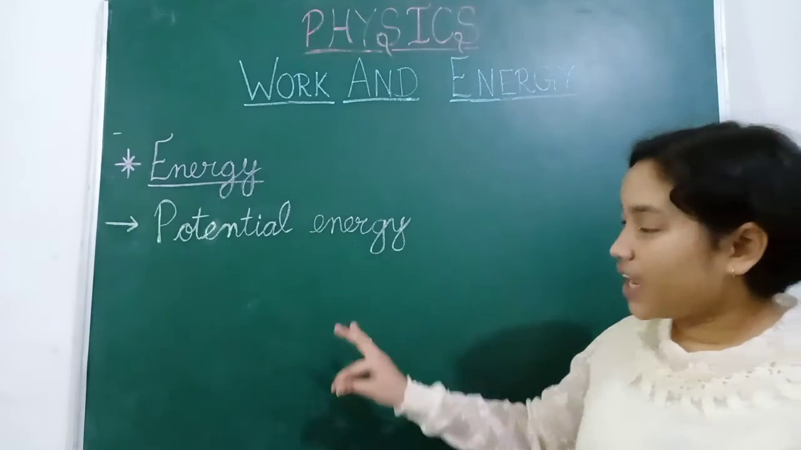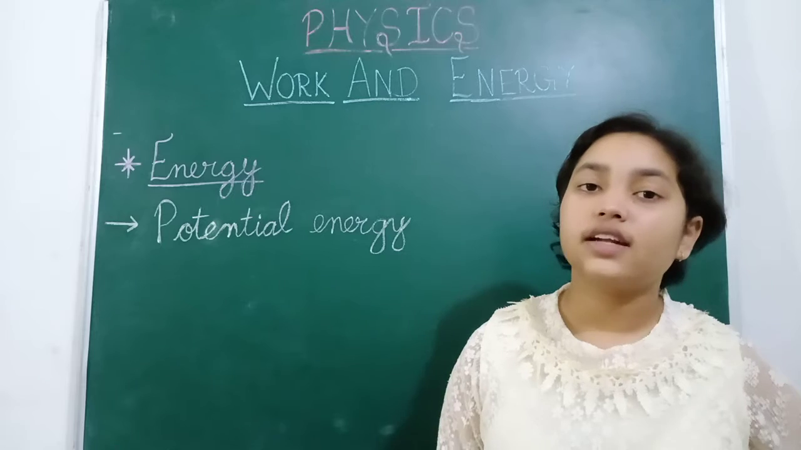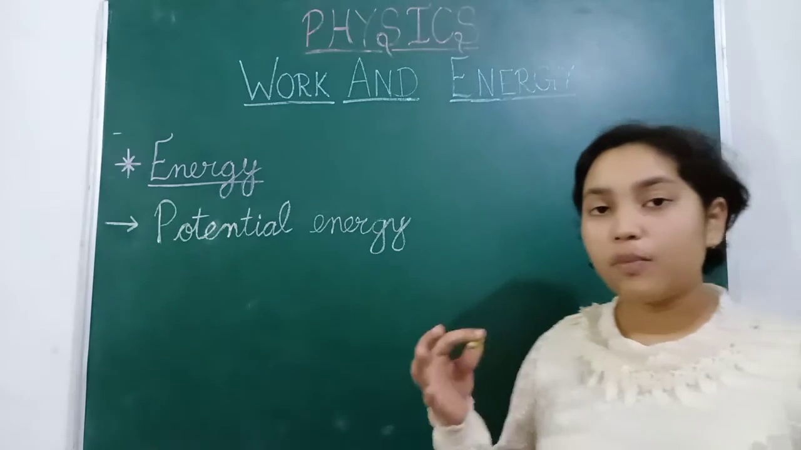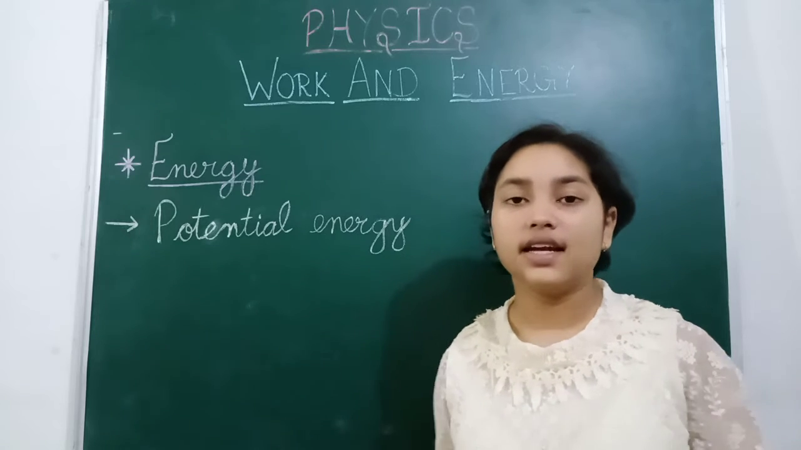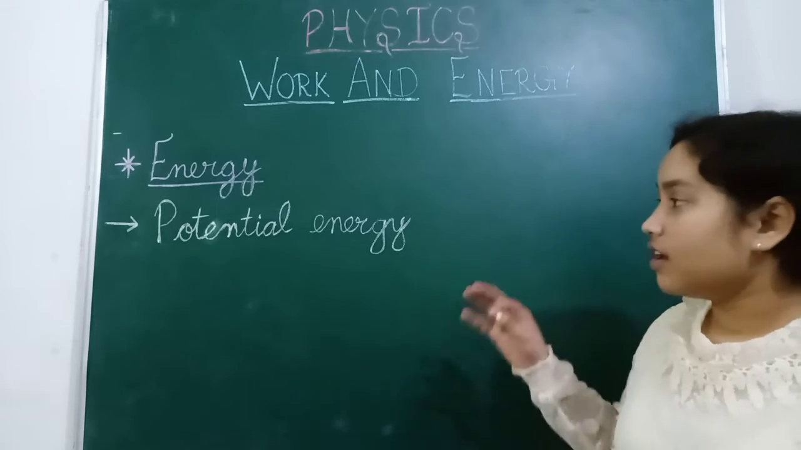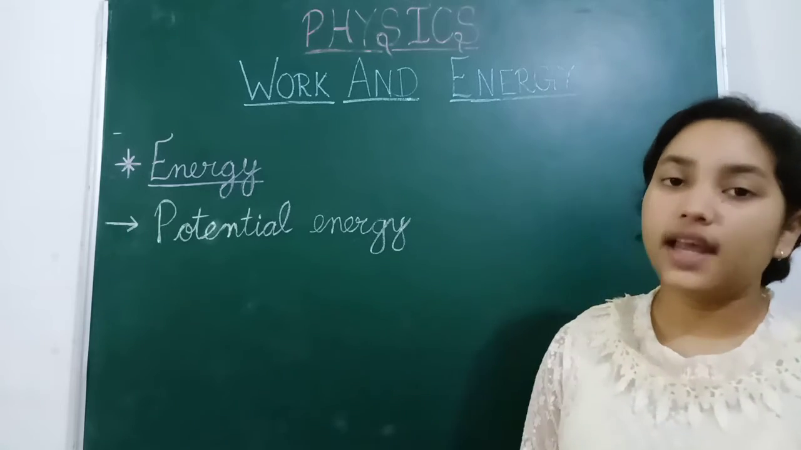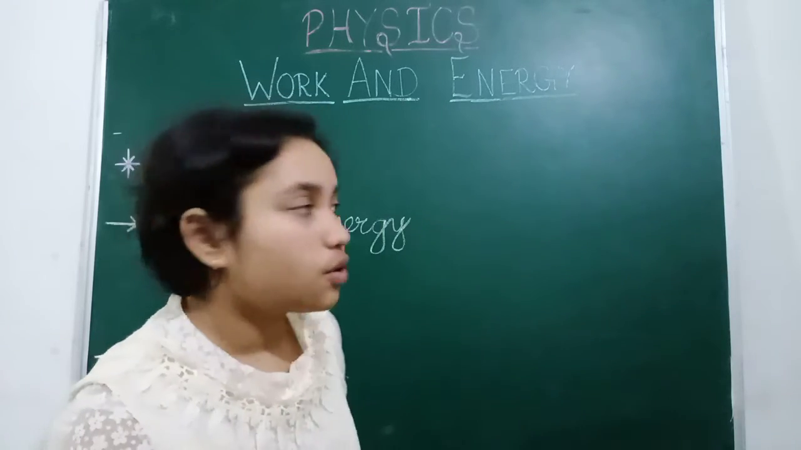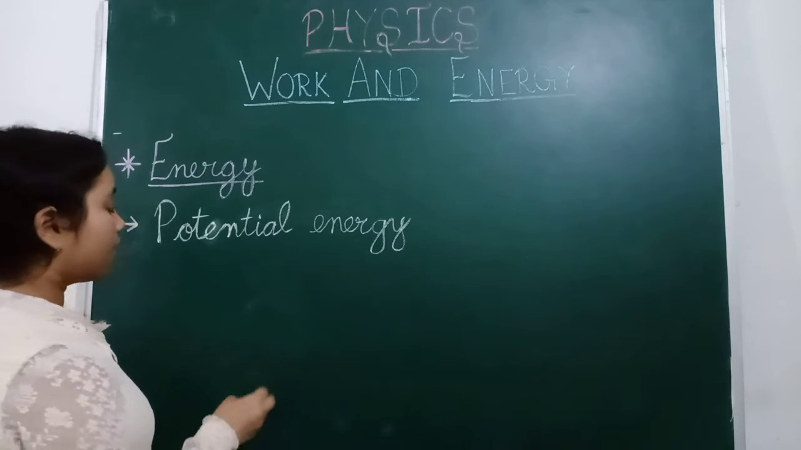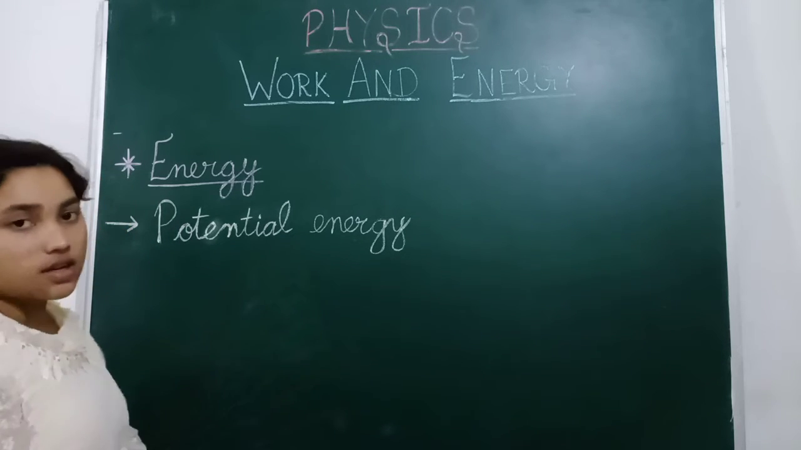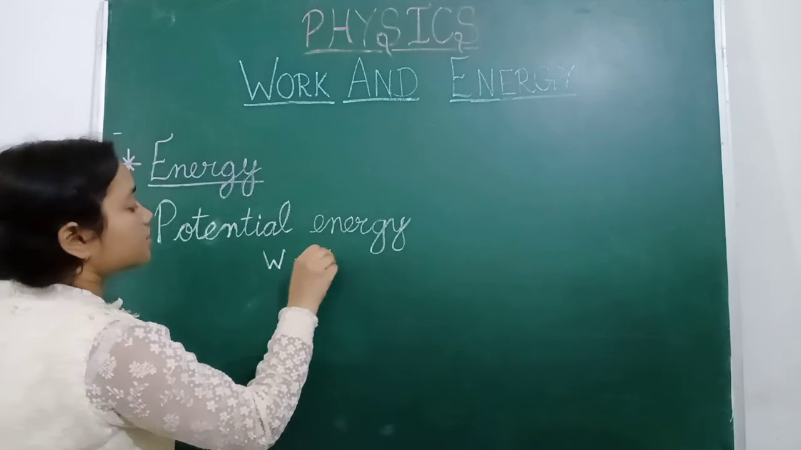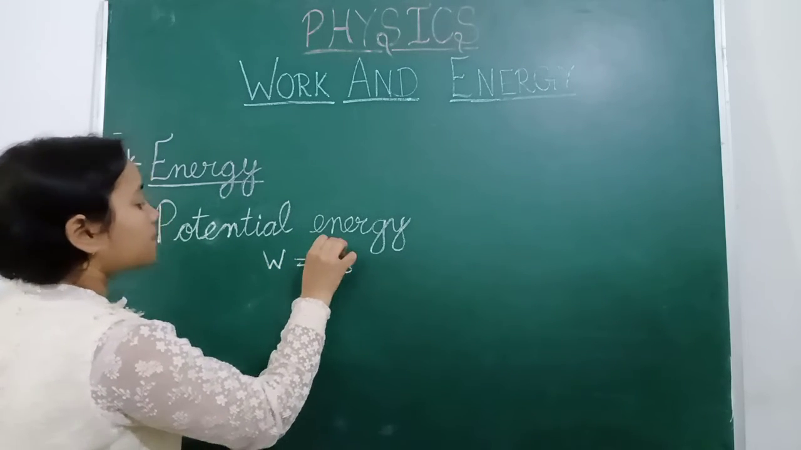So potential energy is stored in an object. When an object gains potential energy, that potential energy is converted into kinetic energy, and then the object starts moving from its place. So potential energy is the stored energy in an object. It also has an equation. We know that W is equal to F into S, force into displacement.